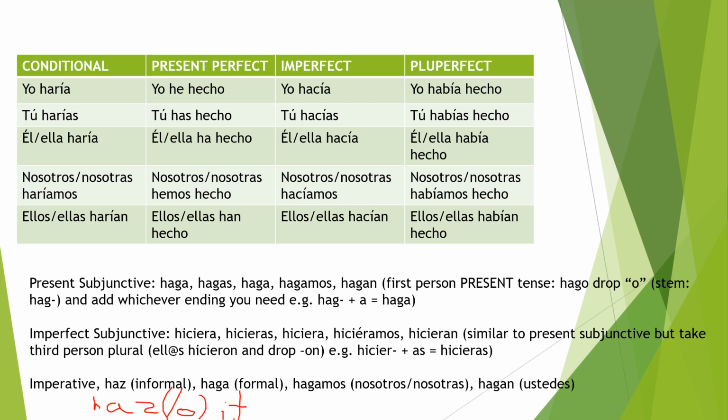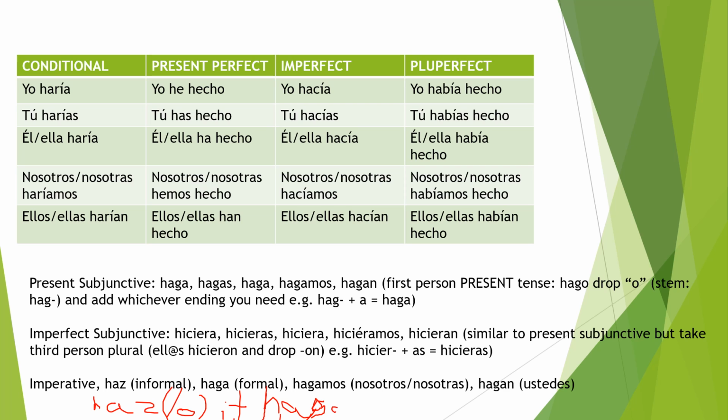So for example, if he's like a police officer, he doesn't want to do his job, he's scared to go and fight this bandit, you will tell him hágalo, hágalo. Let me also write that down. H. This is an H, by the way. I just wrote it really badly.